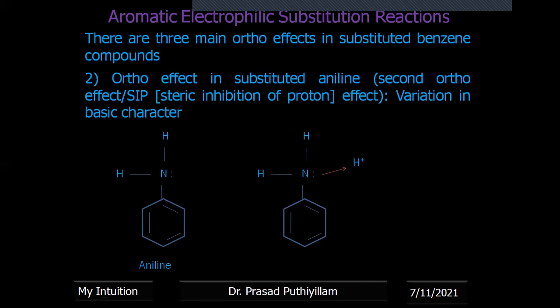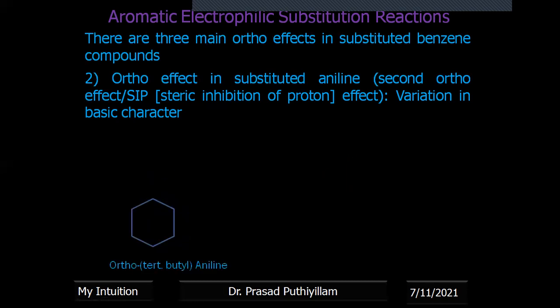Now, what will the ortho effect do? Say a tertiary butyl group is present at the ortho position. Tertiary butyl group means having 4 carbon atoms, and it can be represented like that. It is present at the ortho position, so you can say that steric hindrance is there, therefore this bond will be affected, and even the resonance is affected.